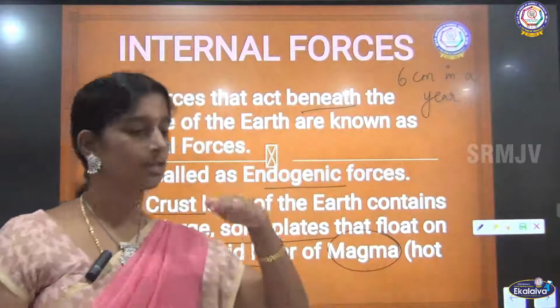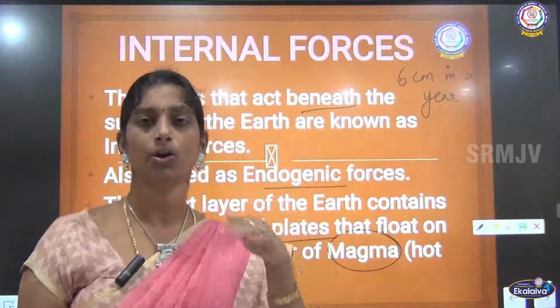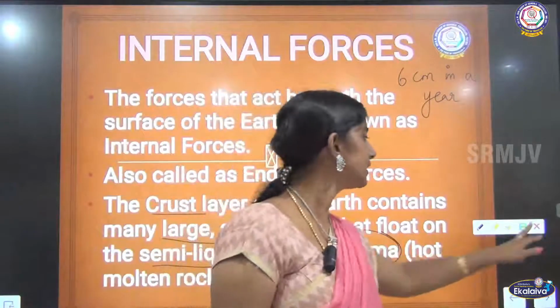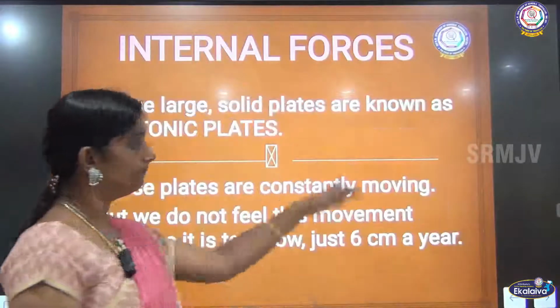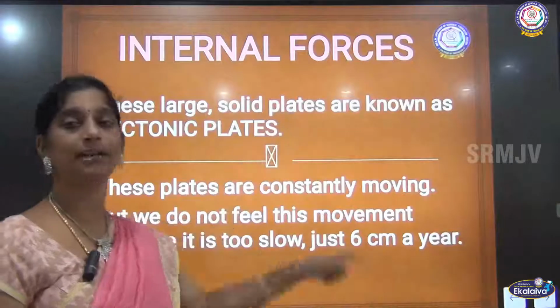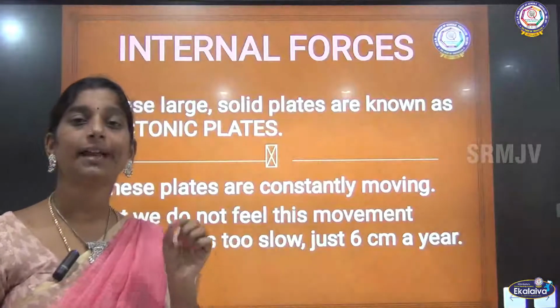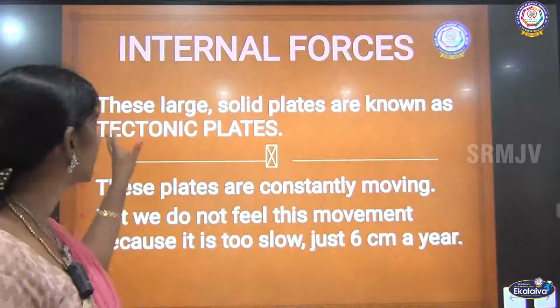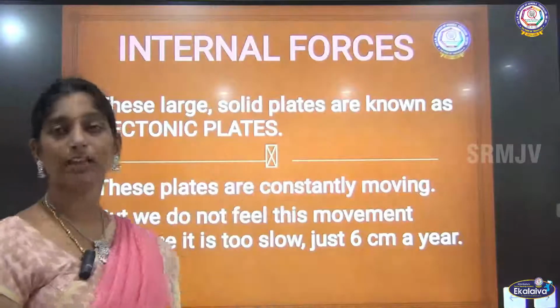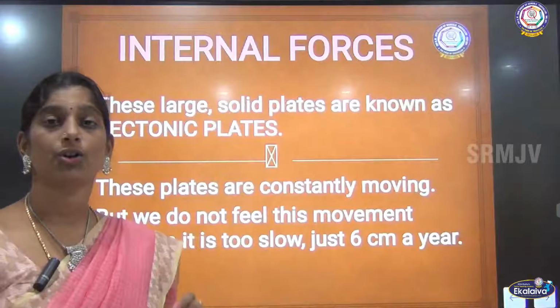Okay, so just above this hot molten rock the crust layer is there. So what happens to this crust? As I said, it will move. So here you can see these large solid plates are also known as tectonic plates. Okay, so this is another new term. Note down this word, children. These large solid plates are also known as tectonic plates.